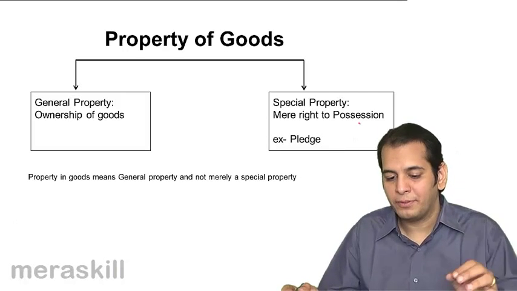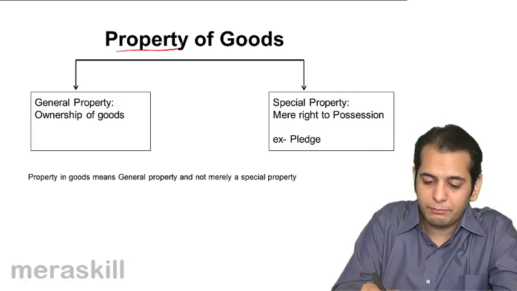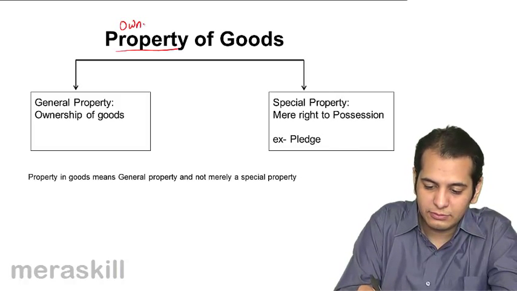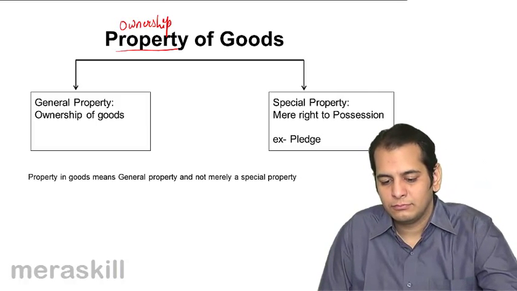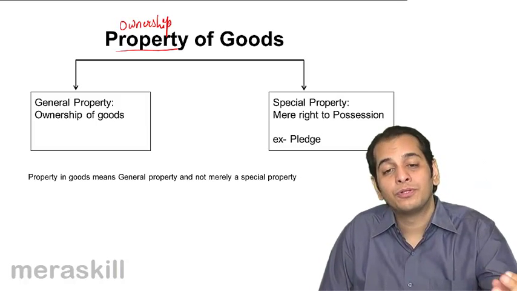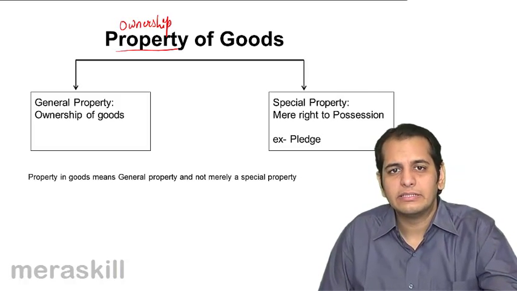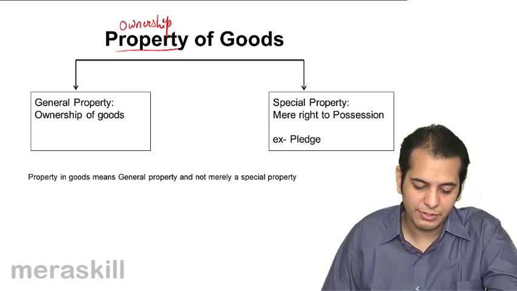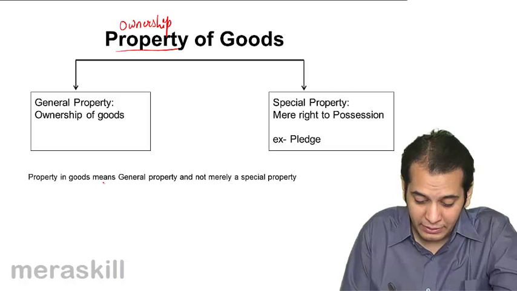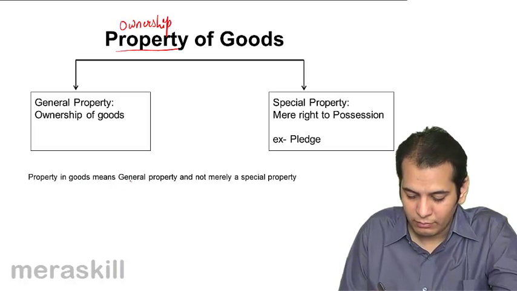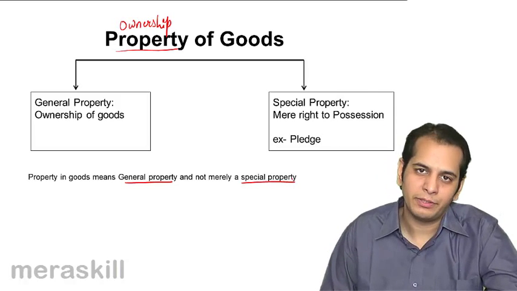The next is property of goods. Now I told you, wherever you see property, it means ownership. So this is about the ownership of goods. How is ownership defined in the Sale of Goods Act 1930? Property in goods means general property and not merely a special property.